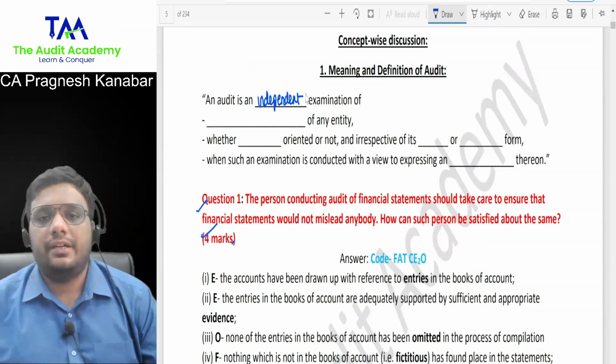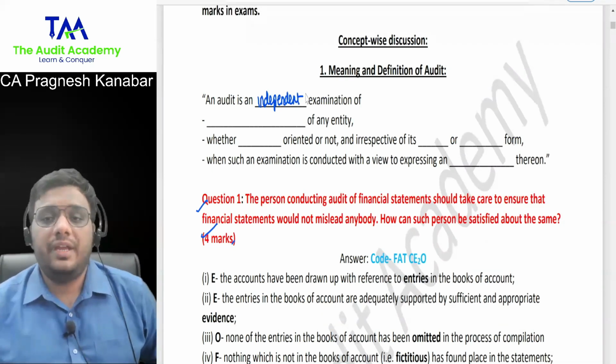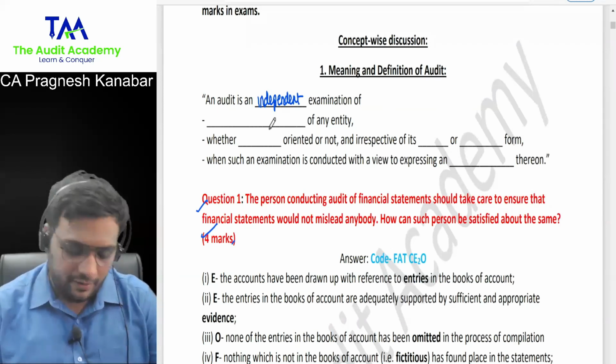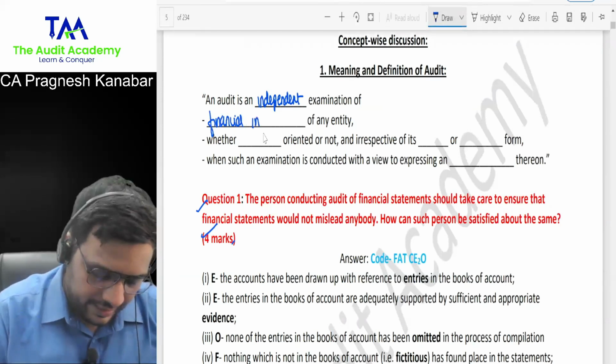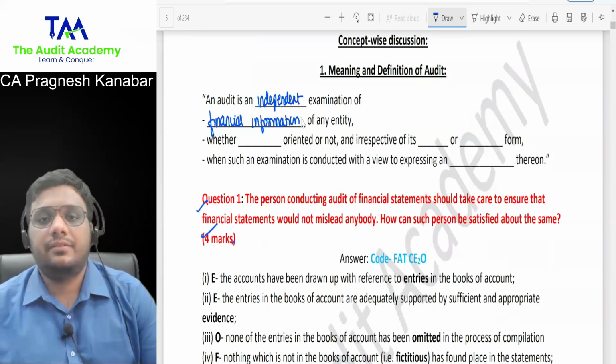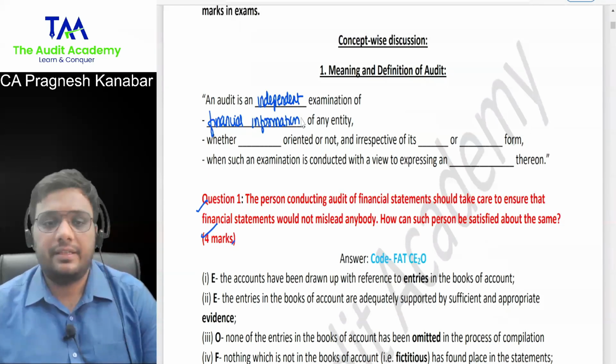The practicing chartered accountant who is examining should not be influenced by anyone. He should be an independent person. So auditing is an independent examination of financial information of any entity. Obviously, I am not examining the director's Aadhaar card. So auditing is an independent examination of financial information of an entity.